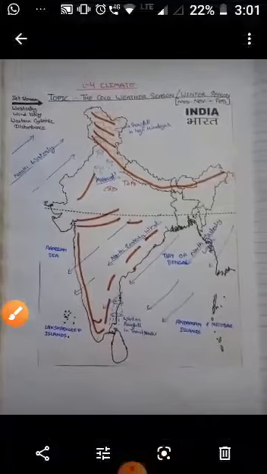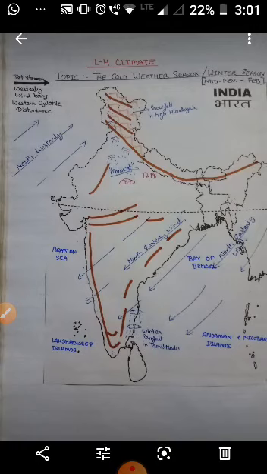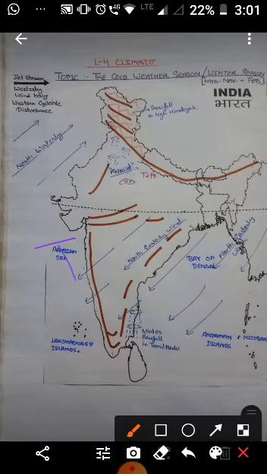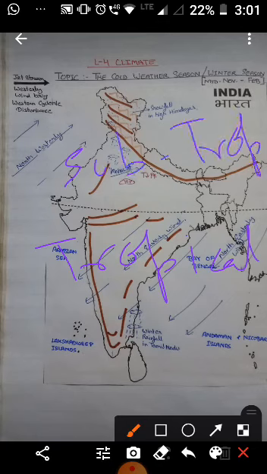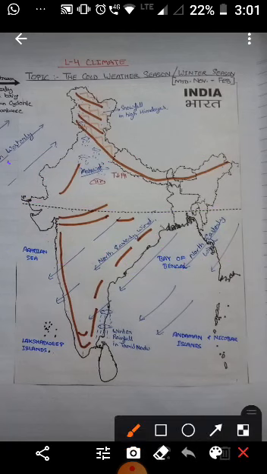As I told you earlier, there are the jet stream and westerly flow. This is the westerly flow. India lies in the tropical and subtropical region. So this is the tropical region. In the tropical region, northeast trade winds are blowing and in the subtropical region, westerly flow is blowing. Now westerly flow along with the jet stream is responsible for bringing the western cyclonic disturbance, which originates over the Mediterranean Sea and is brought to India by these westerly flow and jet stream.